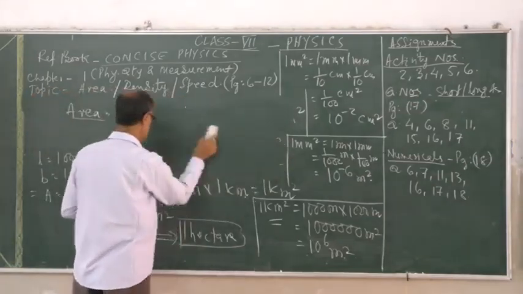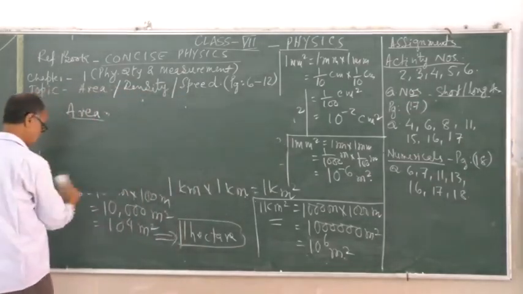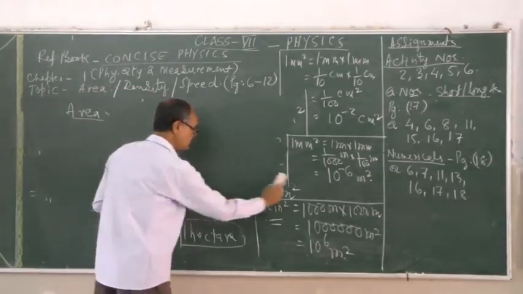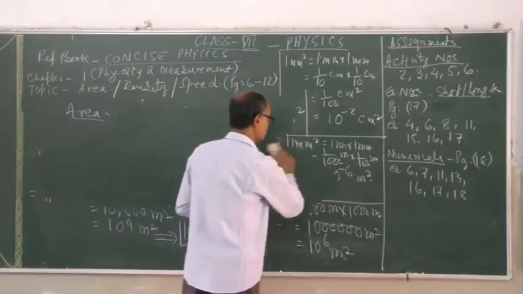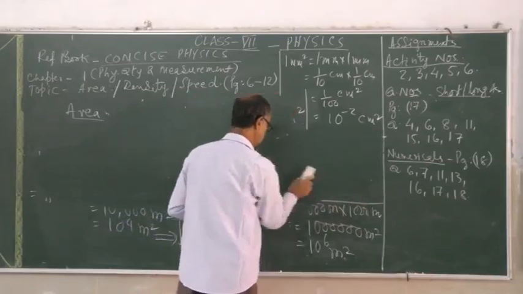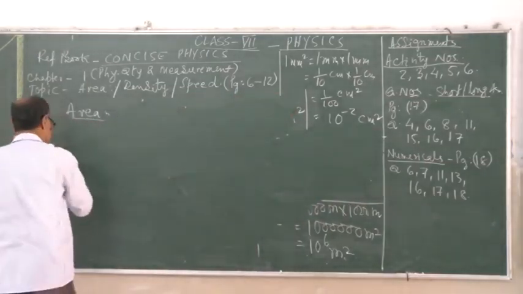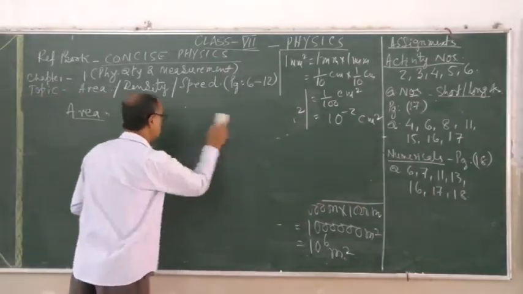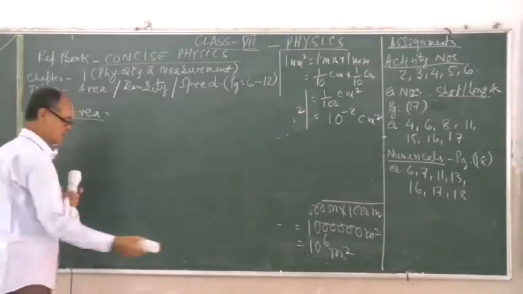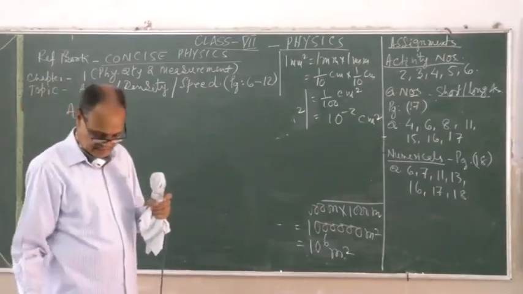This is a formula that you need to memorize, and the best method of memorizing is using that in your practical work. As it is, area of square.